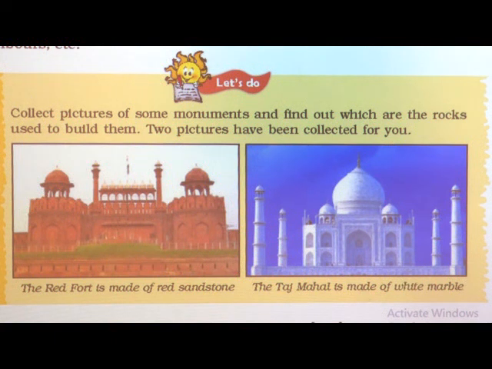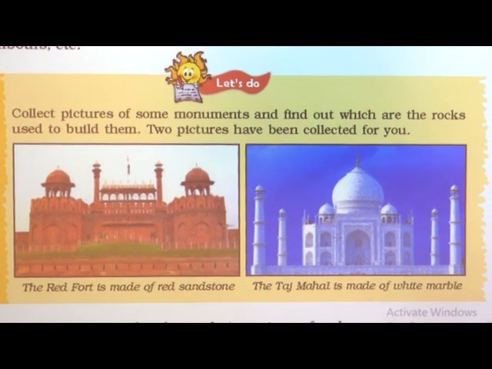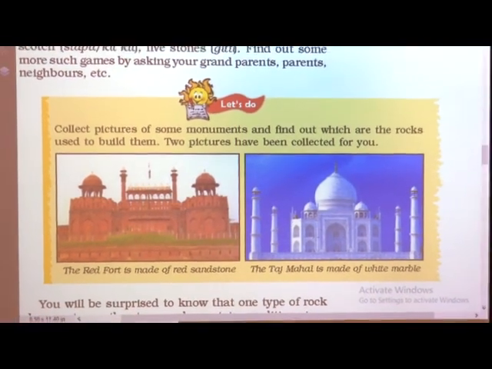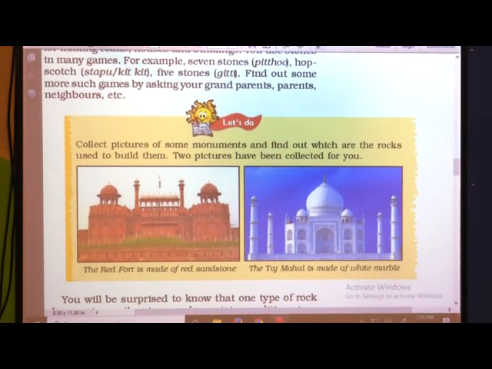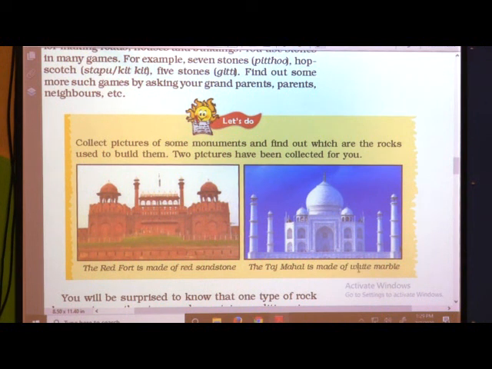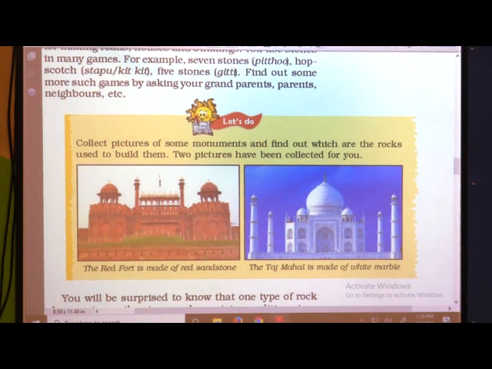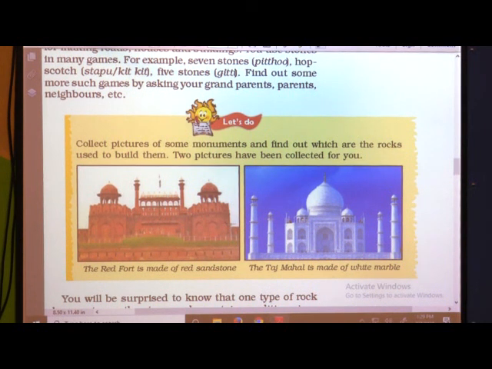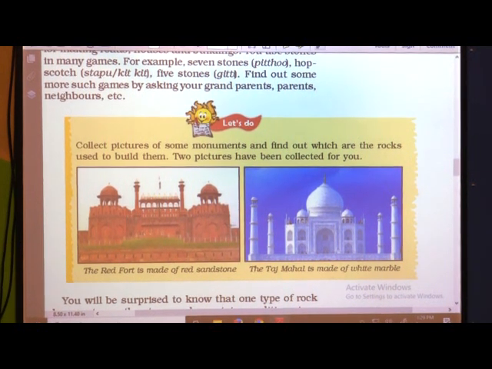Also white marble, many of the children must have it where your mother does puja, or you have seen white marble in some deities, and it is a very plain and attractive stone children. So you can also go through and find some of the monuments which are made from it.